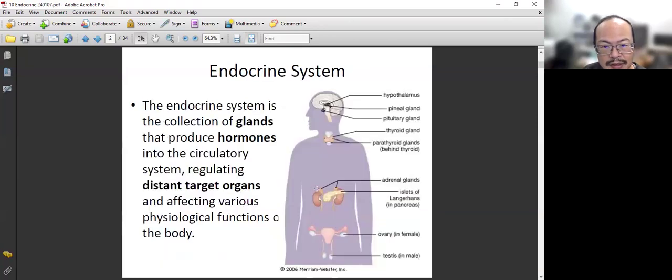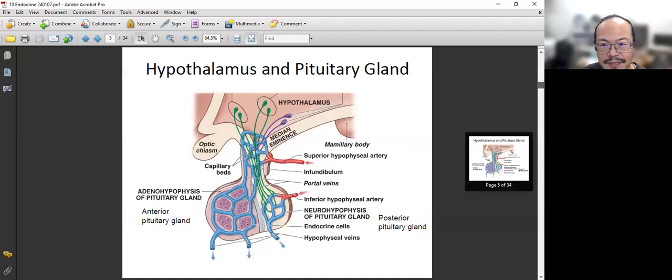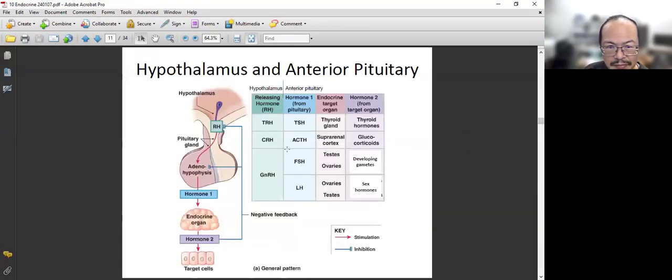We talked about these tracts, TRH, TSH, thyroid. This one is corticotropin releasing hormone from the hypothalamus acting on the anterior pituitary gland to release adrenocorticotropic hormone, and that will act on the adrenal cortex. So this is one that we talk about.